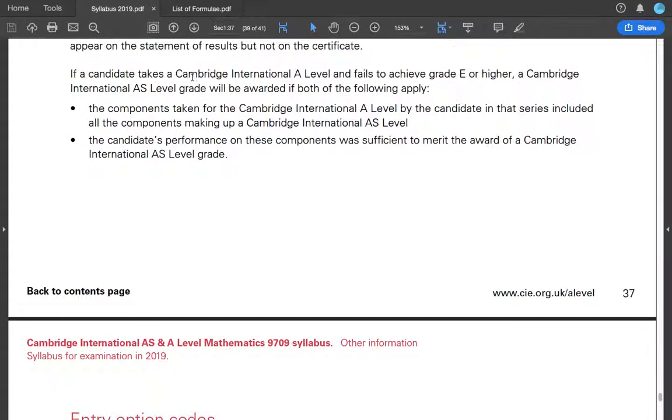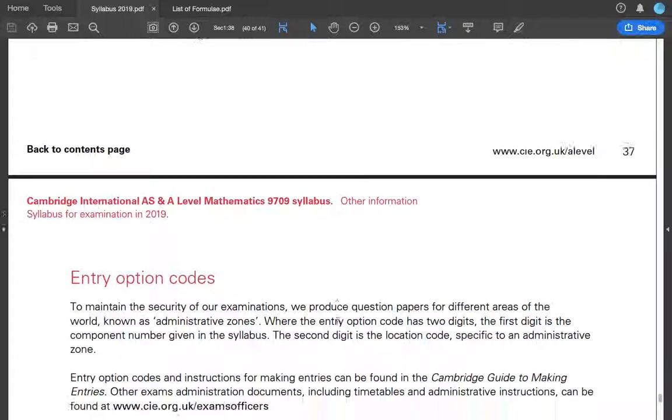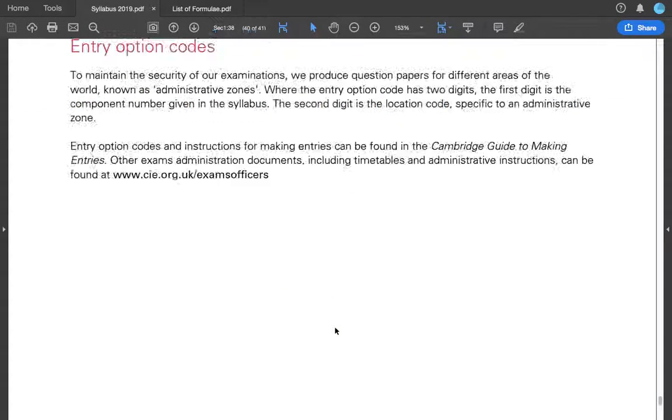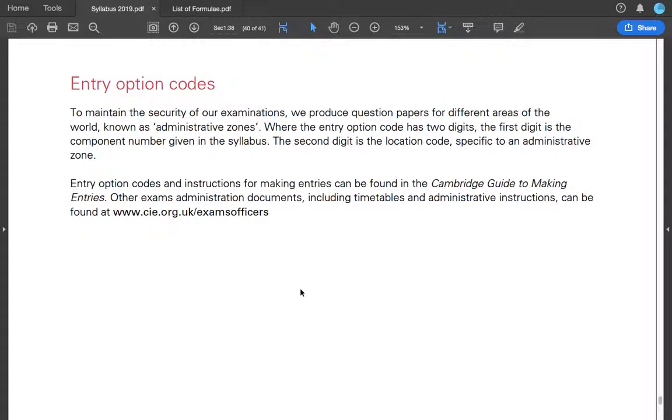If a candidate takes an A level and fails to achieve grade E or higher, a Cambridge International AS level grade is given if the following apply. So this is the relationship between A level and AS. Entry option codes. So you must know that there are administrative zones.